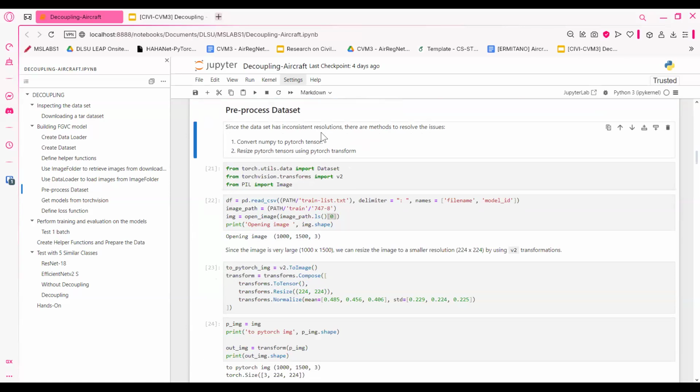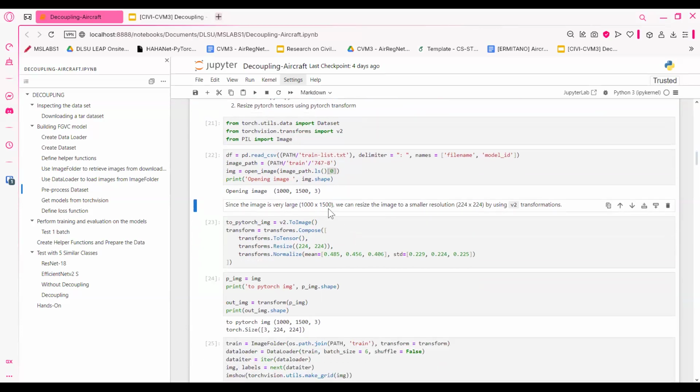Before we start training, we have to pre-process the dataset since the resolutions are not uniform, and we need the resolutions to be small for the model because we have to save some memory. We don't want to train on images that are very big, like 1,000 by 1,500. So here we have to scale the images to about 224 just so the model can absorb it better.